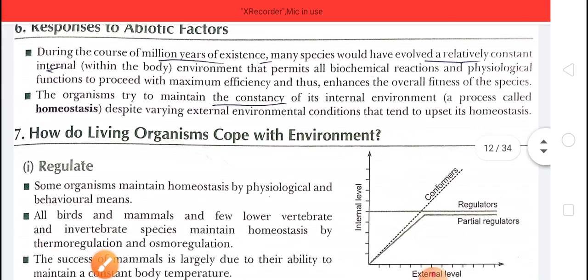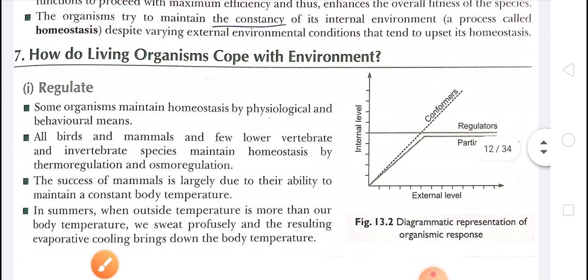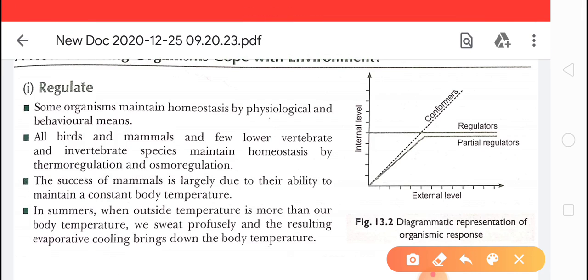See, the living organism, that is the biotic component, maintains homeostasis by physiological and behavioral means. Like in regulate, first of all the living organism does the process of homeostasis and maintains its internal temperature by physiological and behavioral means.